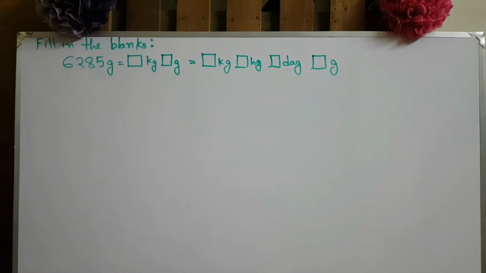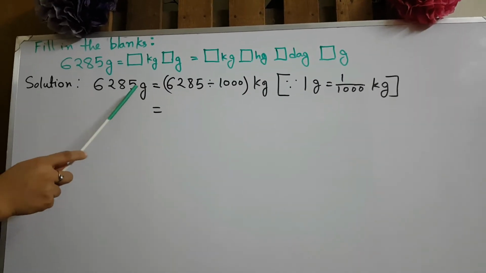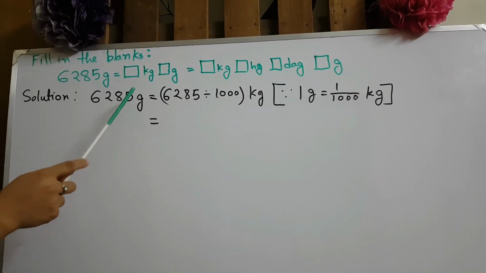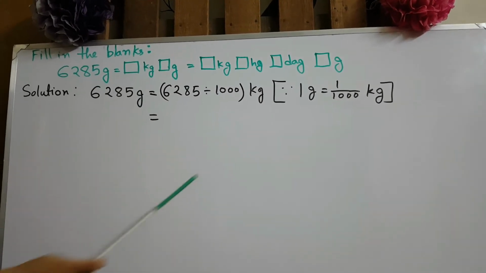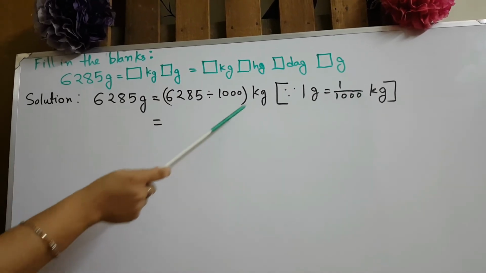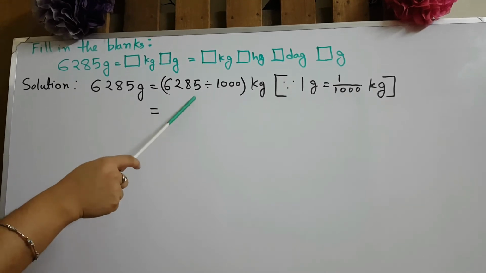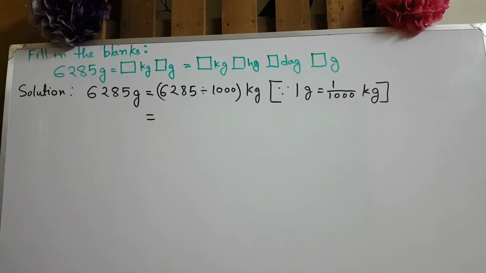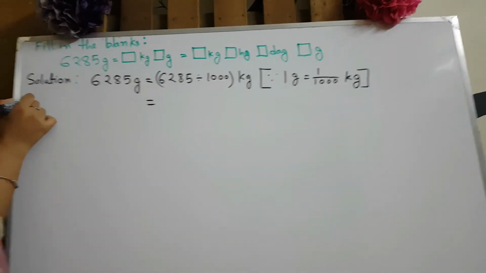Okay, so we have to convert 6285 gram into kg or kilogram, and we know that 1 gram is equal to 1 by 1000 kilogram. So here we divide 6285 by 1000. Okay, let's divide them in our rough.